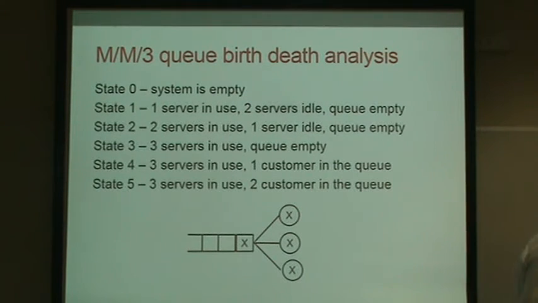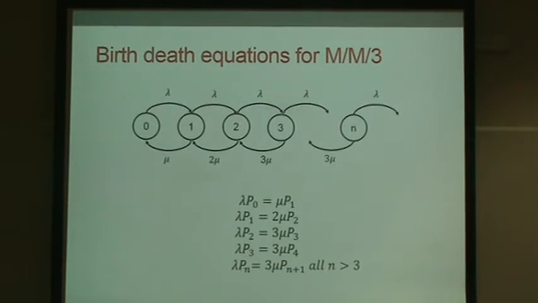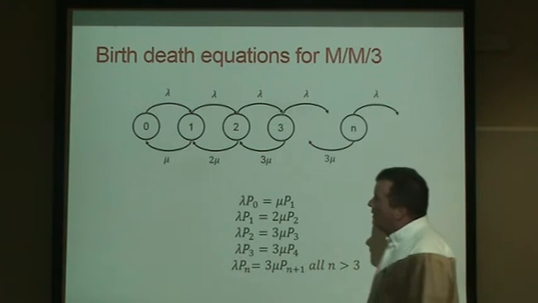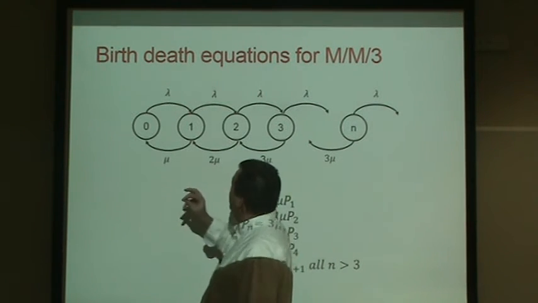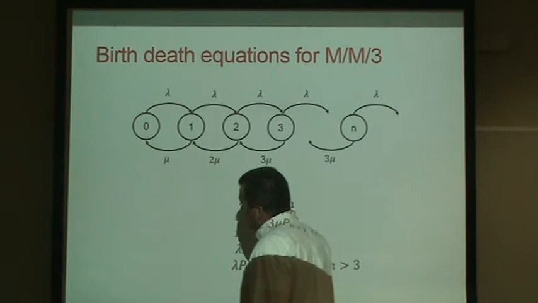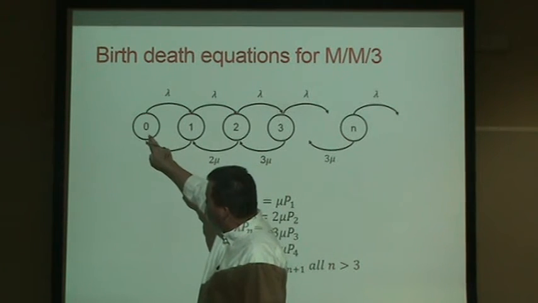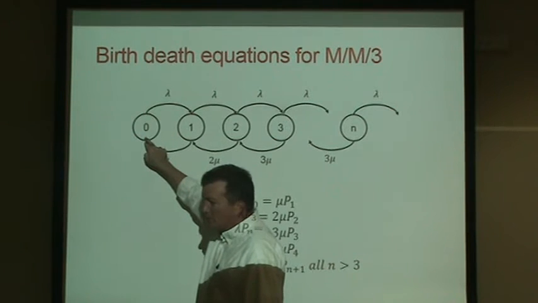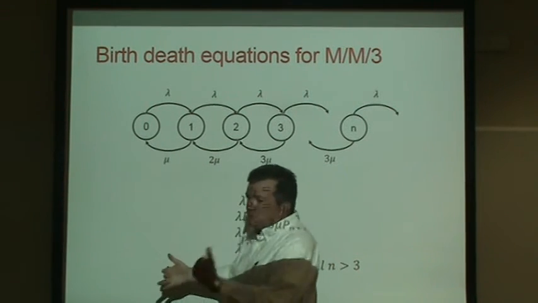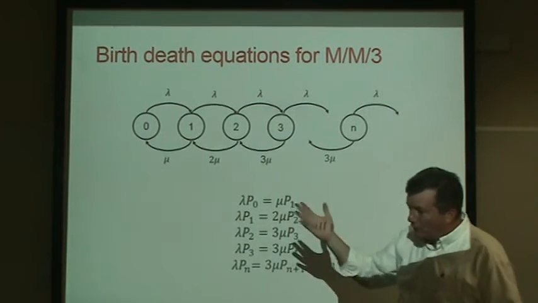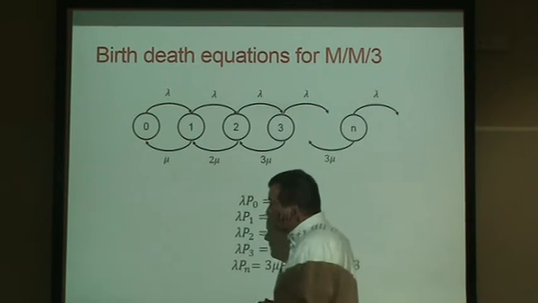And so, the birth-death analysis might look something like this for an M/M/3 queue. If we're in state 0, no servers running, we can't go to state -1. We can't service anybody, nobody's in service.